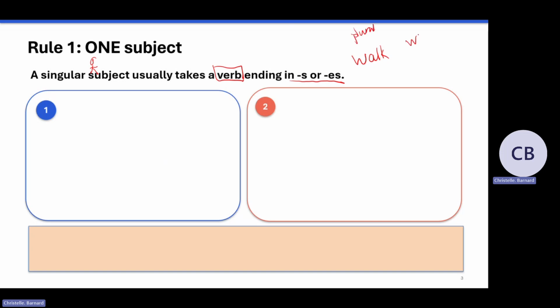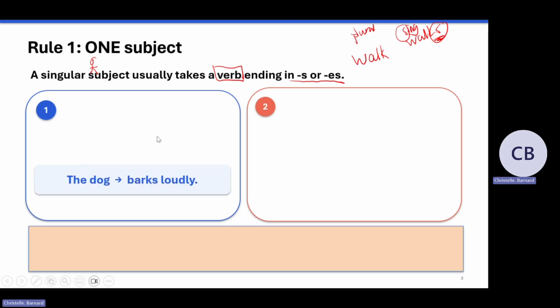But as soon as I add an S, it is singular. I want you to notice something. Singular starts with an S, so all the verbs that end in S will be singular. So that's what the rule says. If the subject is one subject, how do I know that the verb in that sentence will be singular? It's when you add an S to the verb. So let's take a look.